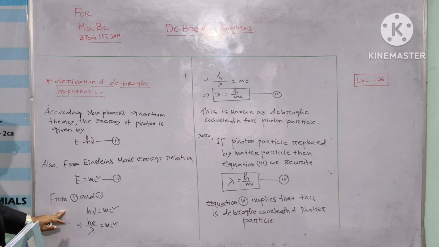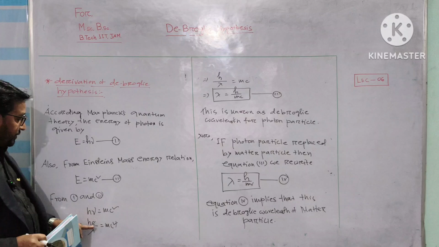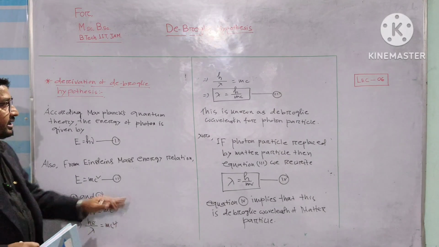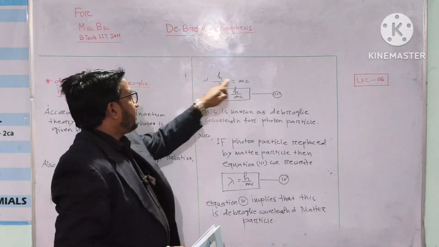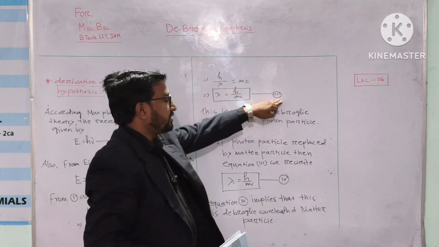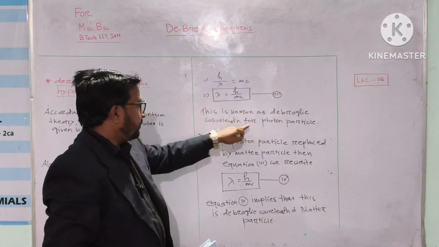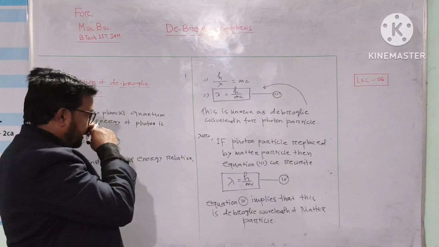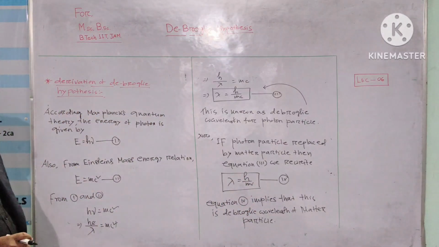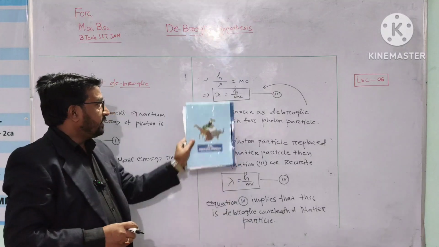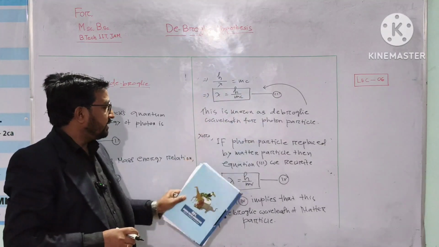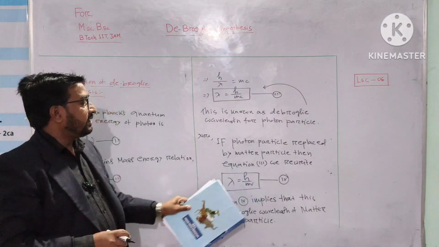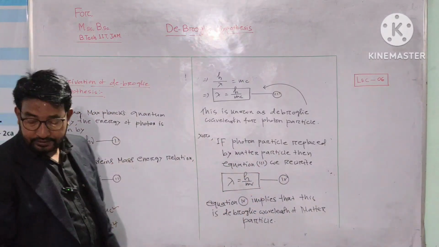So from 1 and 2 we can say that h nu equals mc square, and h nu we can break in terms of hc by lambda, c and c cancel to each other, so h by lambda equals mc. After cross multiplication we can write lambda equals h by mc. This is equation number 3, and this is known as de Broglie wavelength for photon particle. Okay, and now if the photon particle is replaced by the matter particle, then in equation number 3 we can rewrite c equals v, then we can write lambda equals h by mv. This is equation number 4, and this equation number 4 implies that this is the de Broglie wavelength of matter particle. Okay.